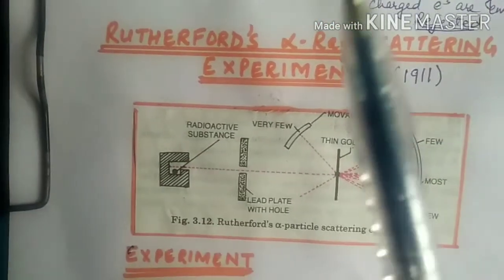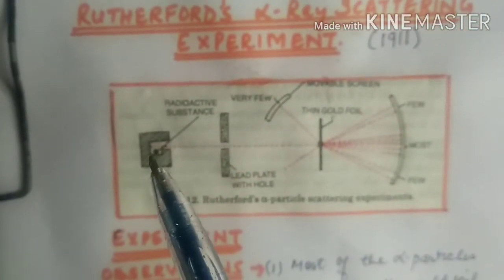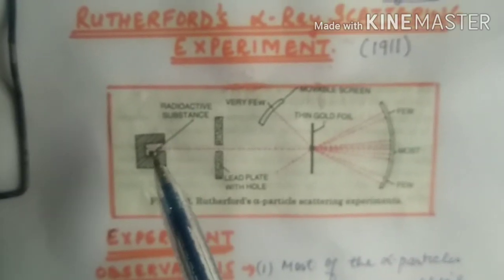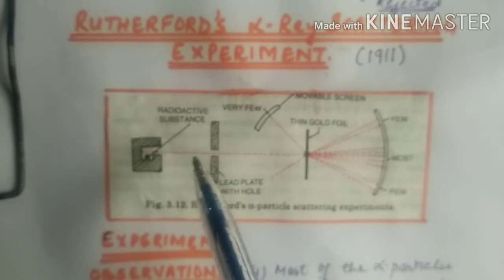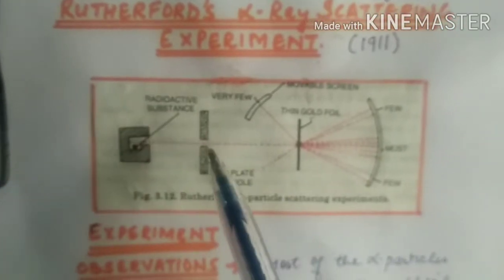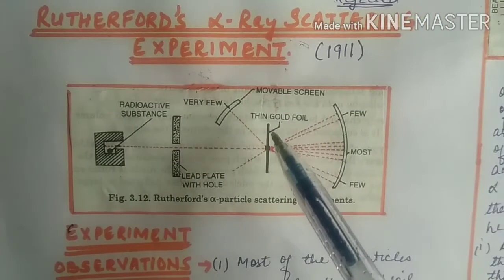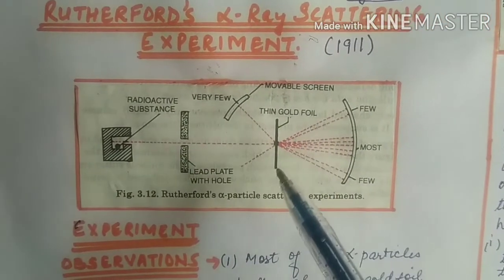So what is Rutherford's alpha ray scattering experiment? Rutherford took a radioactive substance in a lead block and allowed the alpha rays emitted from it to pass through a lead plate with a hole so that they move in a straight line, and then it was made to strike a thin gold foil.